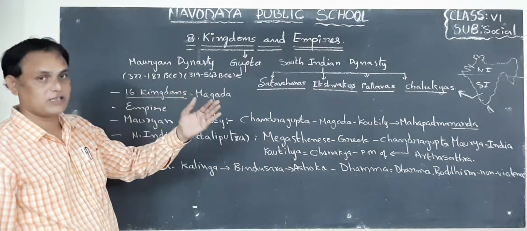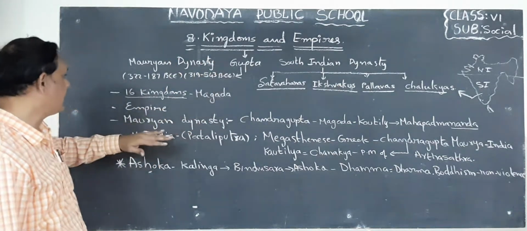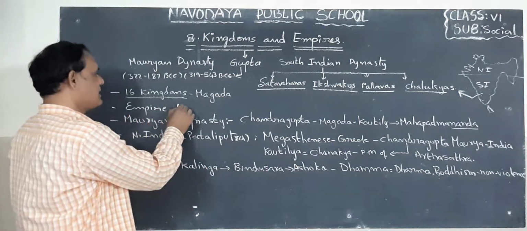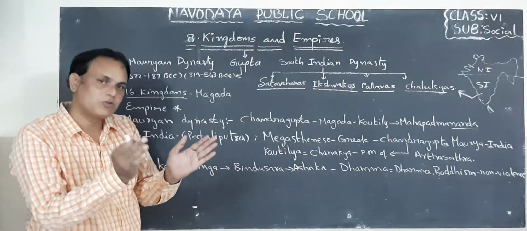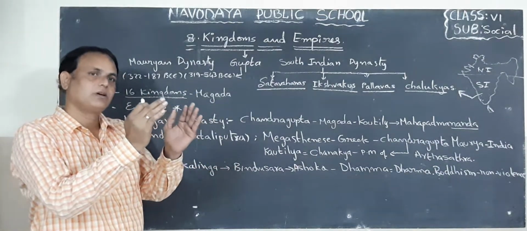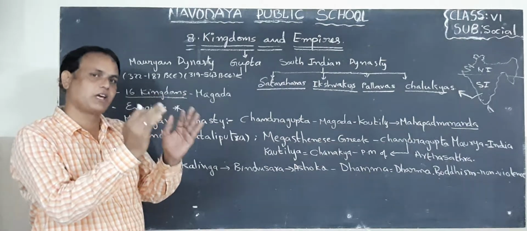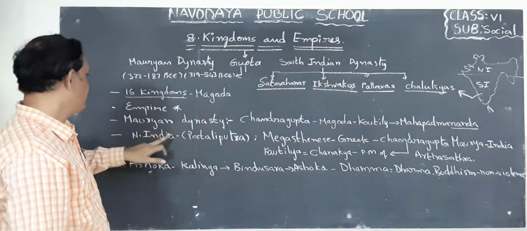I already discussed this in the seventh lesson, children. Okay. Now look at empire. I said already about empire. An empire is a territory which is ruled by one leader. He is called Rajan. He is called Raja or King, Emperor, etc.